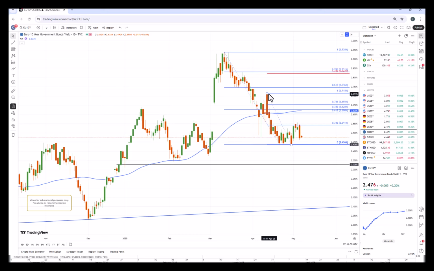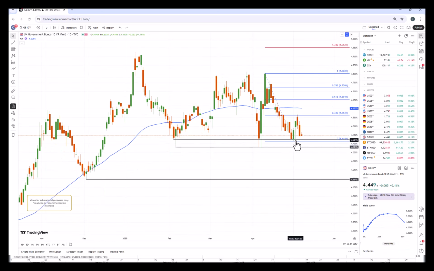So let's see if it can push lower really and test the 2.43 key support, and then we are looking at 2.35. The UK 10, the support here at 4.42, 4.40 could also come under pressure. I think we need to adjust that a little bit. There we are, 4.41. So the really strong support down here, that should be observed.